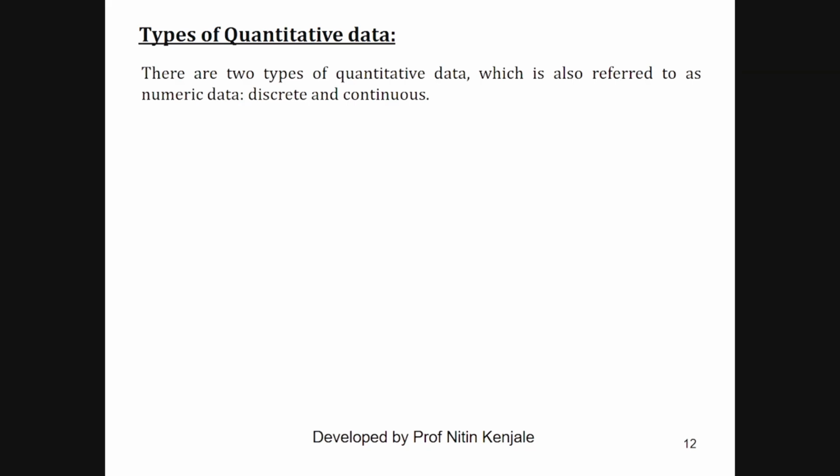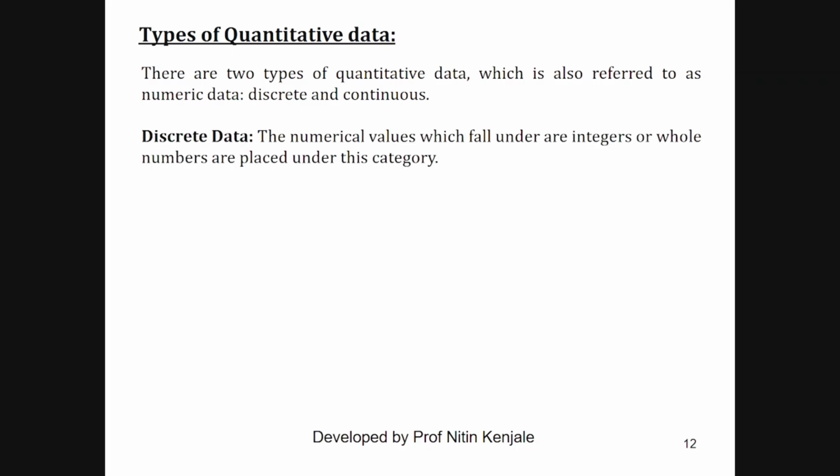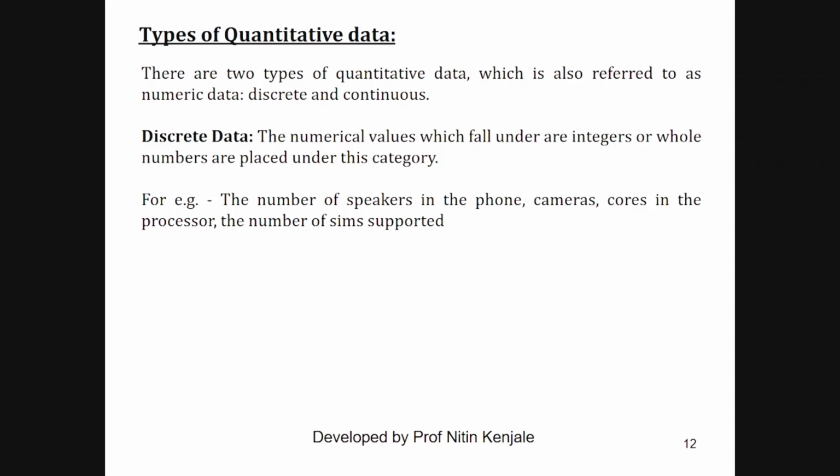Next we see the different types of quantitative data. There are two types of quantitative data, namely discrete data and continuous data. Numerical values which are integers or whole numbers are placed under the category of discrete data. For example, the number of speakers in the phone, the number of cameras or cores in the processor, or the number of SIMs supported by the phone.